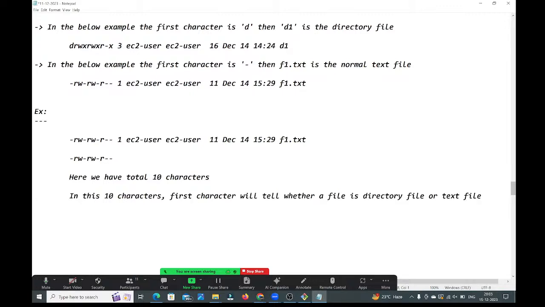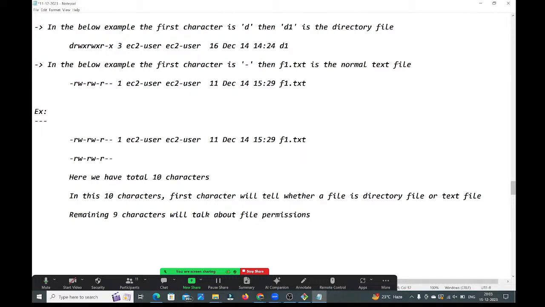The remaining 9 characters talk about file permissions.